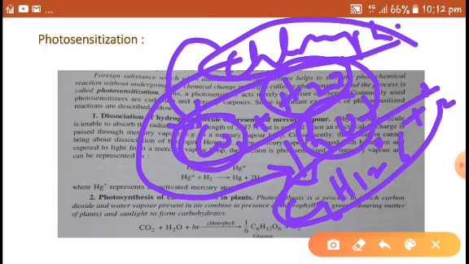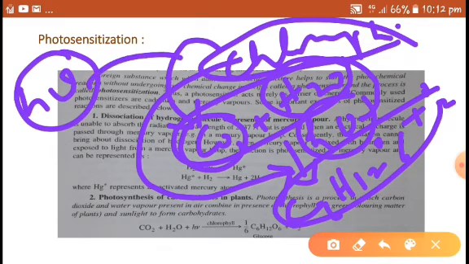So there is light and both reactants are there, but if there is no chlorophyll, the reaction cannot occur. If there is chlorophyll, the chlorophyll absorbs radiation and transfers that energy to the reacting molecules. Then these reacting molecules will be converted into products.